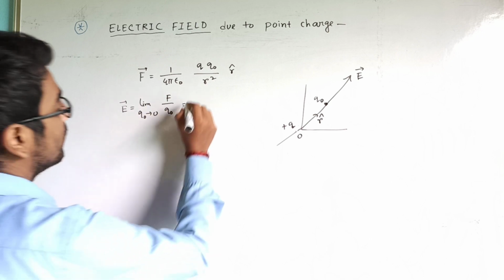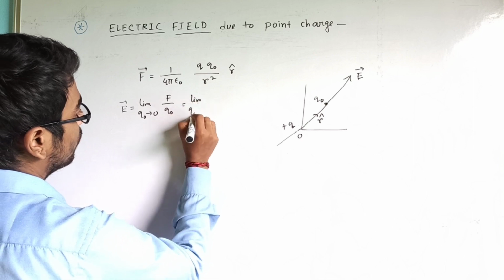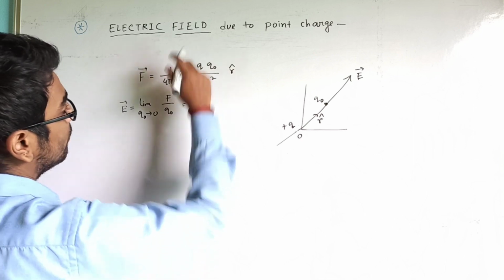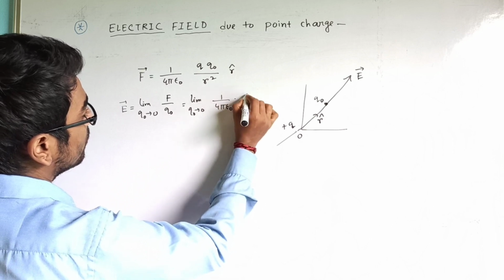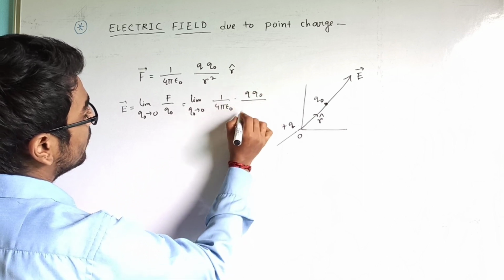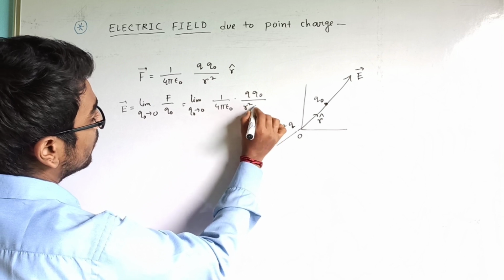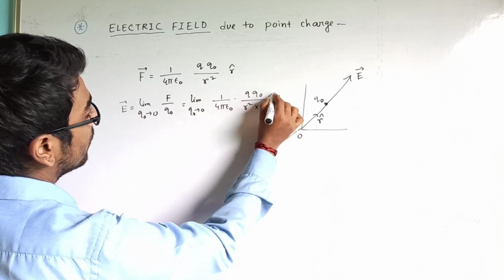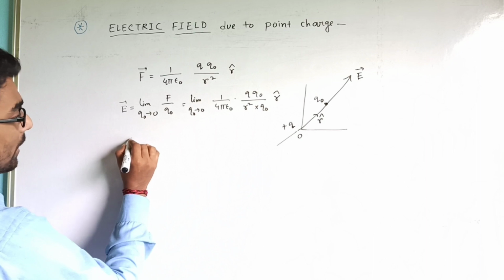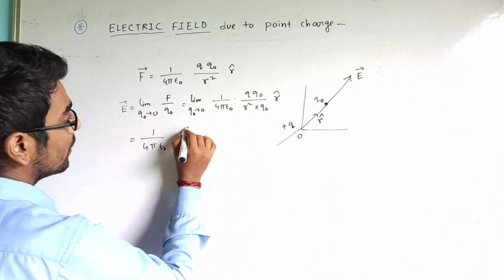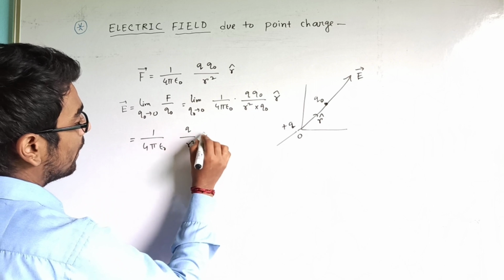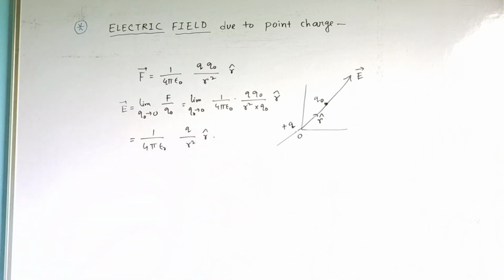In that case, the expression of F is 1 by 4 pi epsilon naught Q Q naught by R square into R cap. Q naught will be cancelled out, hence the expression will be 1 by 4 pi epsilon naught Q by R square R cap. It is the expression for electric field here.